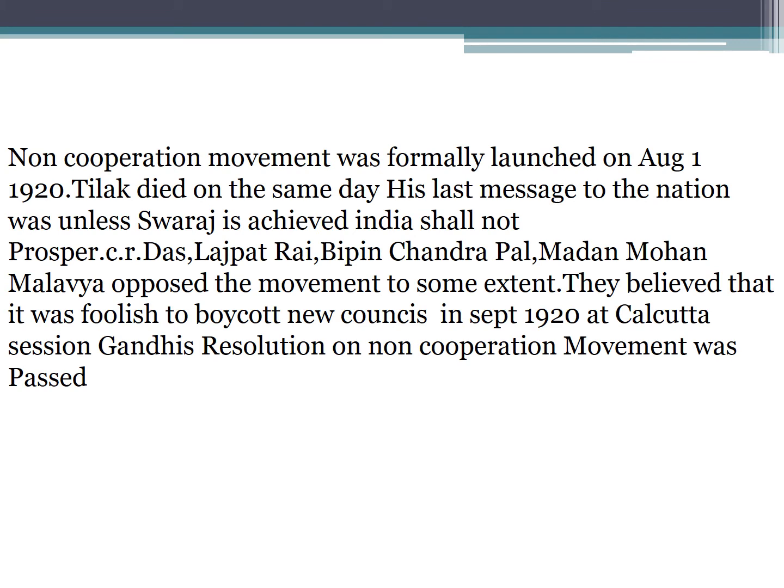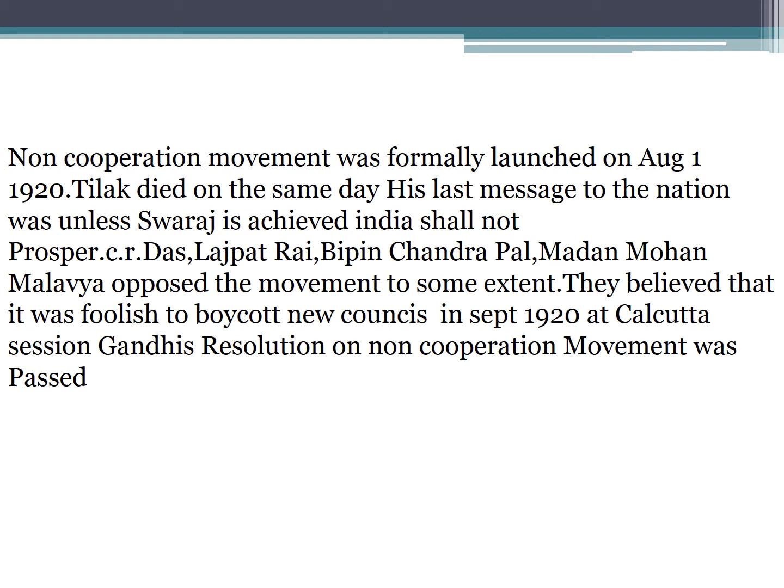The non-cooperation movement was formally launched on August 1st, 1920. On this day Tilak died, and his last message to the nation was, unless Swaraj is achieved, India shall not prosper, and it is a must for the survival of the country. Many people paid homage to Tilak on that day.